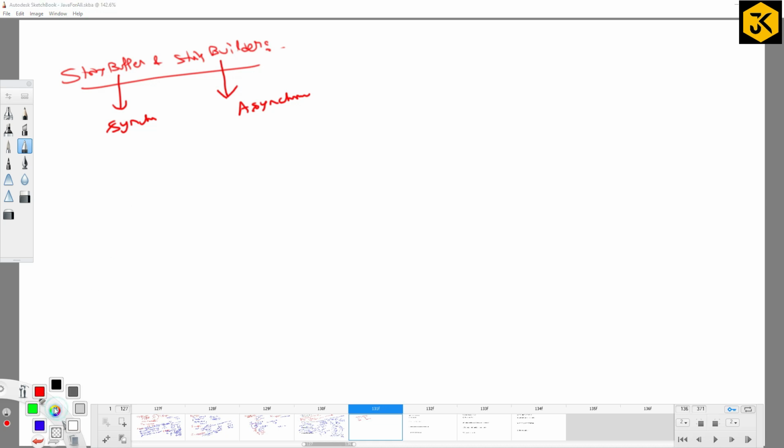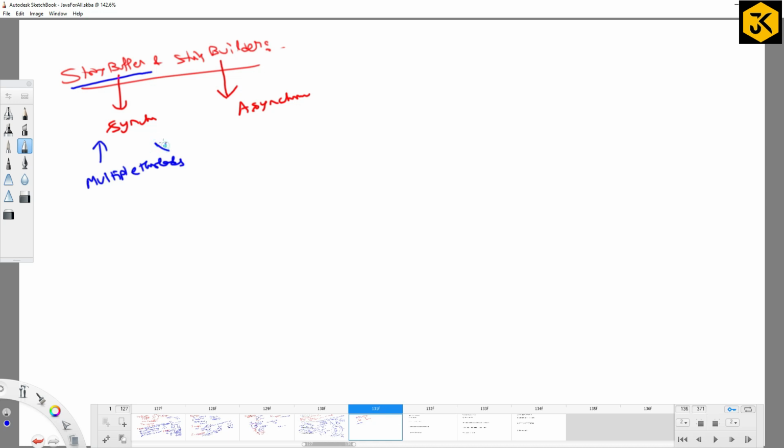Because the string buffer class is synchronized, can we call multiple threads? Is there any problem in the results? Can multiple threads be allowed to execute a block of code when you go with the string buffer?